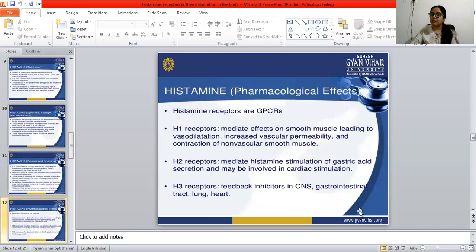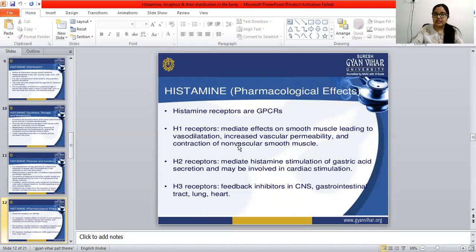And histamine, the pharmacological effects. What are the pharmacological effects of histamine? Histamine receptors are GPCRs, that is, G protein coupled receptors. We have already seen what H1 receptors do and what H2 receptors do. Let's see once again.